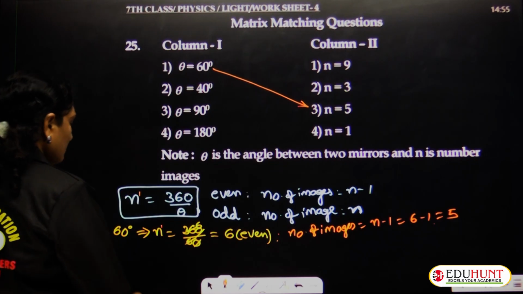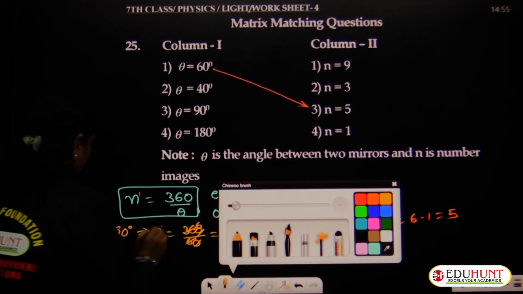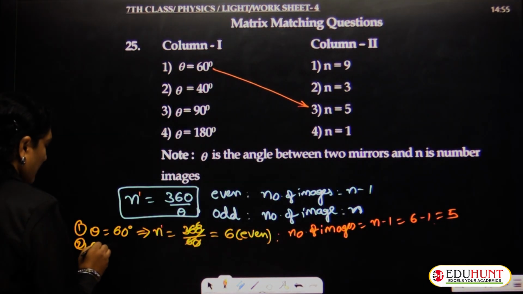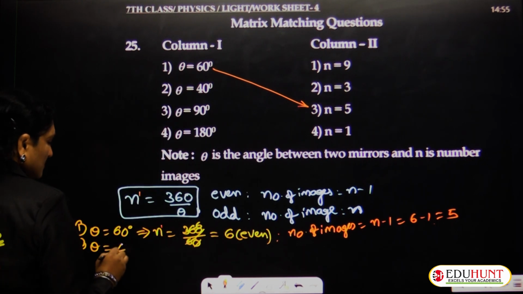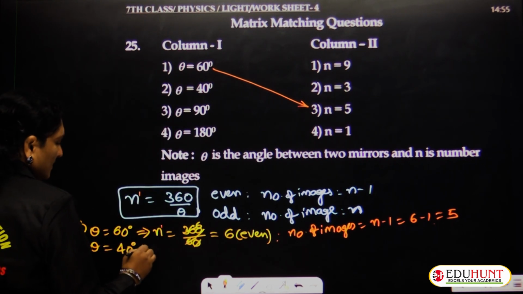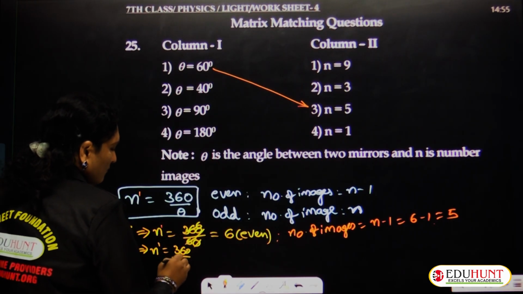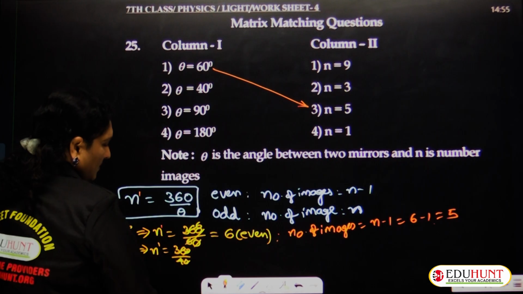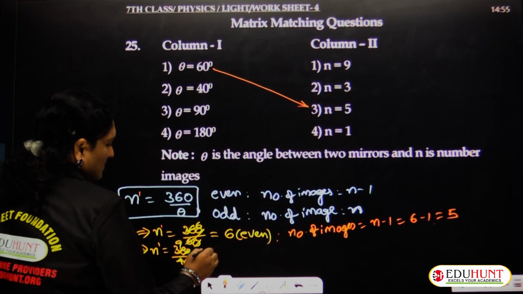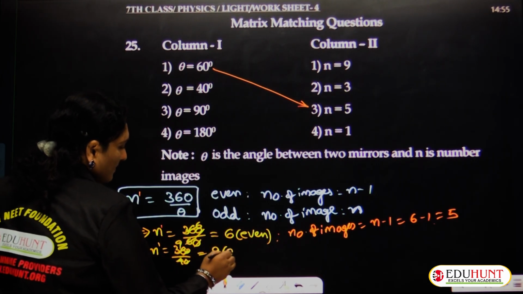Yes. So now let us also check the second case, that is theta given as 40 degrees. If theta equals 40 degrees, then n equals 360 upon 40. 9 4s are 36. So 9 is an odd number.